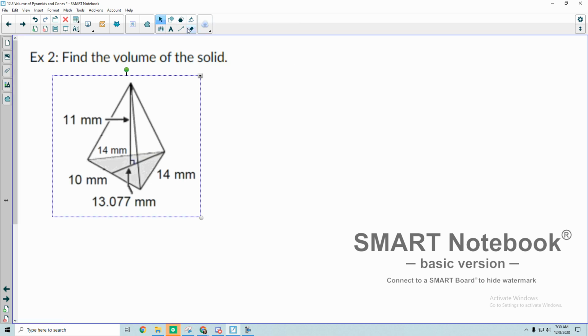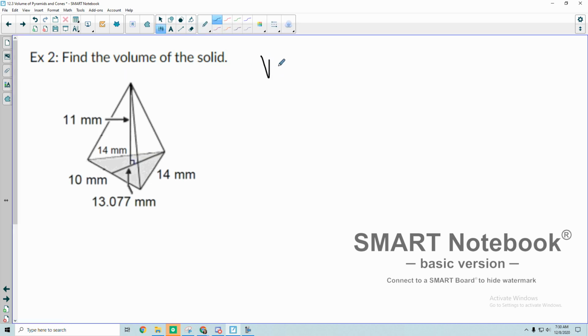All right, next one. So let's go ahead and write our formula again. So volume is 1/3 times base times the height, the area of the base, exactly. Whoa, so there's a lot going on here. There's a lot of numbers to work with. Well, first thing I'll focus on is what shape I have for my base.